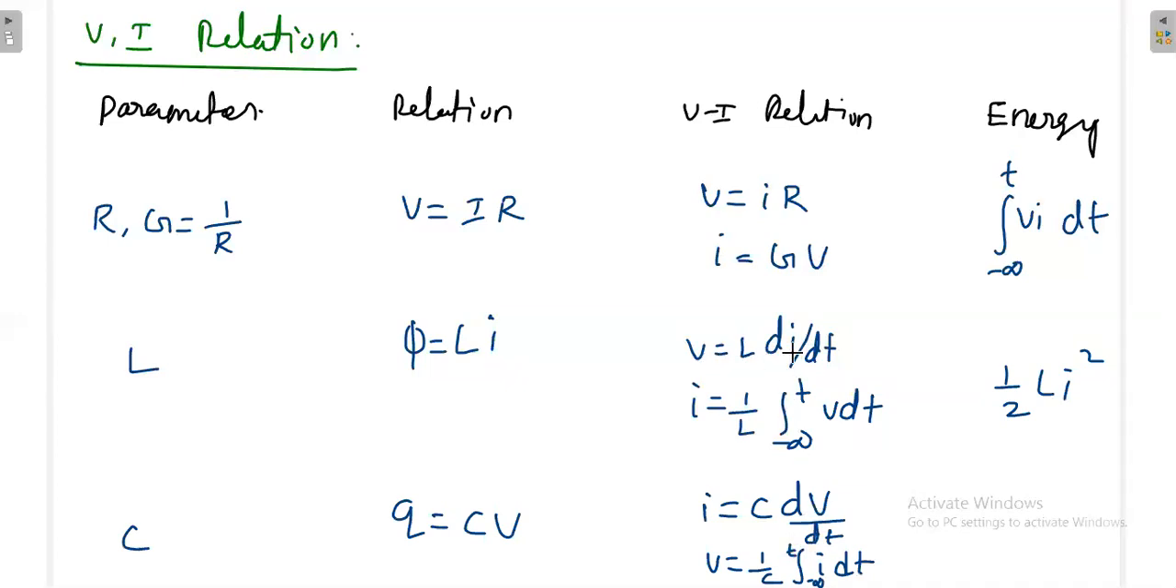Whether they mention it or not, for the inductor the current is the current through the inductor, and the voltage is the voltage across the inductor. Similarly, in case of the capacitor, this is the current through the capacitor, and this is the voltage across the capacitor. Whether they mention it or not, this is always implied, and you should know that. Then what is the energy? 1 by 2 CV square.